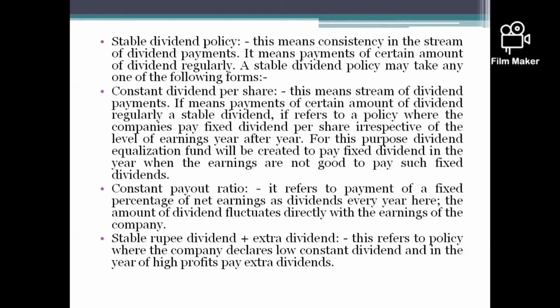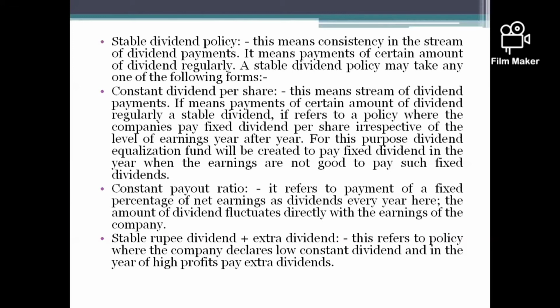And last one, stable rupee dividend plus extra dividend. This refers to a policy where the company declares a low constant dividend and in the year of profit pays an extra dividend. When the company is earning a low amount of profit, it will pay the minimum amount to the shareholders. And when the company is earning a huge amount of profit, in such a case, the company pays an extra amount of dividend to the shareholders.